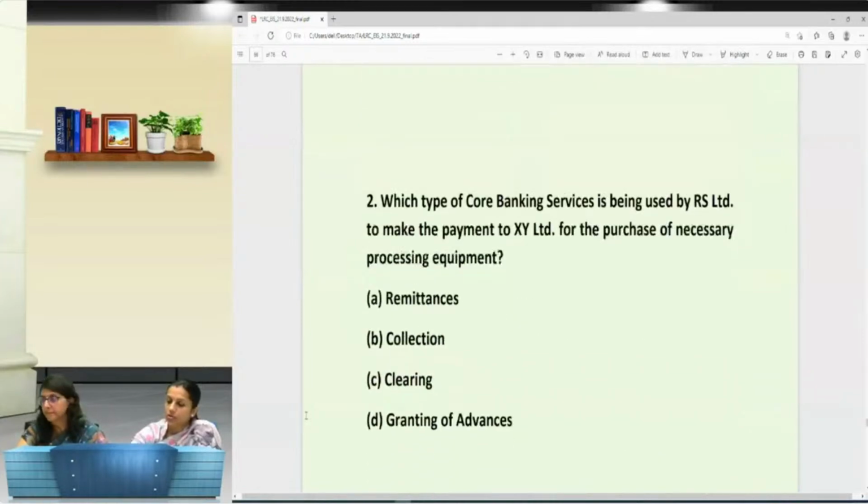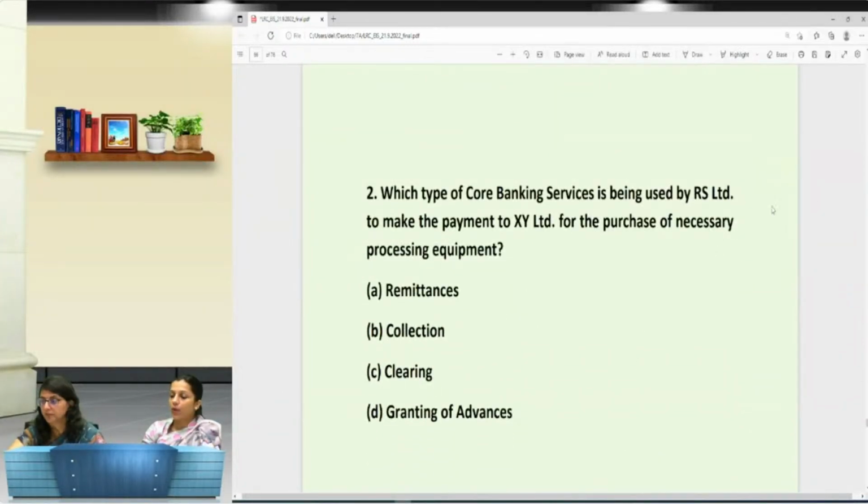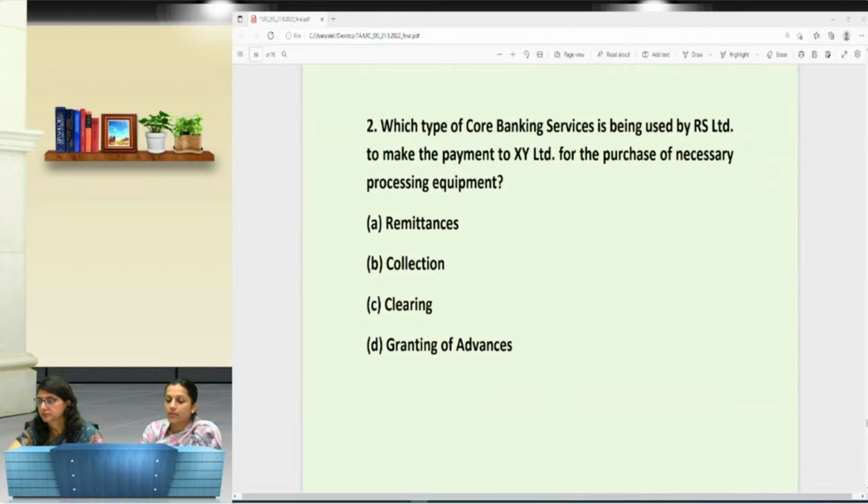Then the next question is, which type of core banking services is being used by RS Limited to make a payment to XYZ Limited for the purchase of necessary processing equipment? RTGS से पे किया था. RTGS से पे किया था, अभी हमने देखा उसमें, तो कौन सा आएगा आंसर?